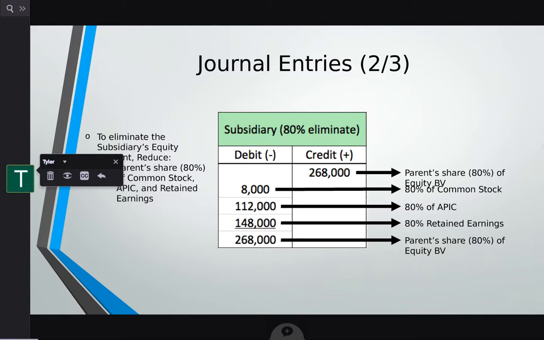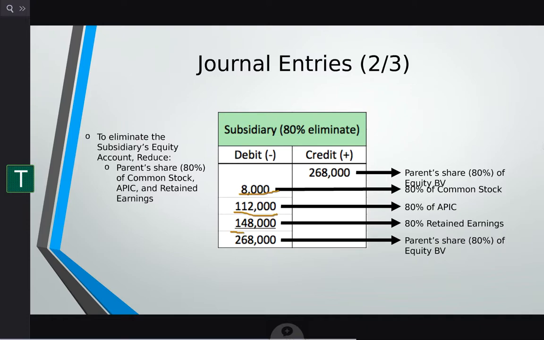The second journal entry is to eliminate 80% of the subsidiary's equity. To do that, we're going to debit 80% of each of the subsidiary's equity accounts. So 80% of common stock, 80% of additional paid in capital, and 80% of retained earnings. This is going to equal $268,000, which is the parent share, 80% of the equity book value.